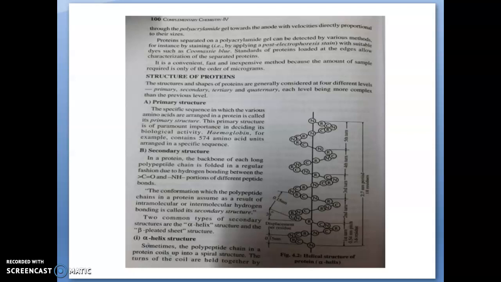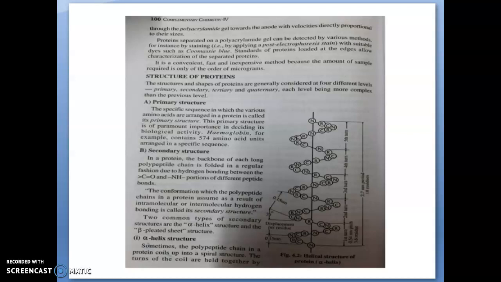So, the CO of one amino acid with the NH of the fourth amino acid in the same chain, there will be a hydrogen bonding, intramolecular hydrogen bonding.